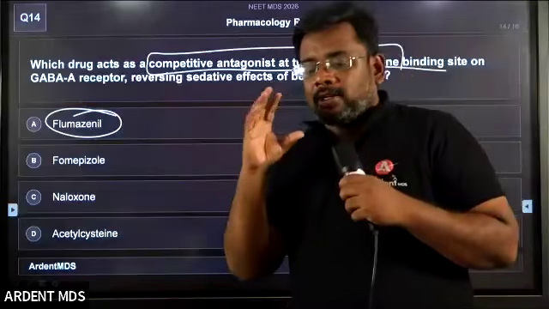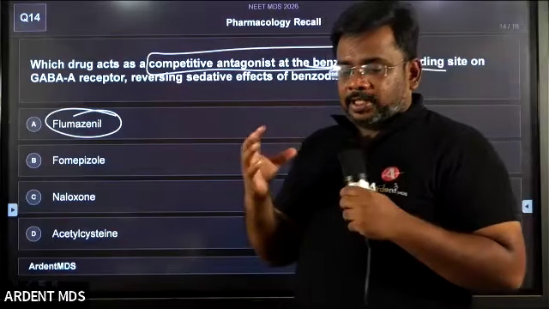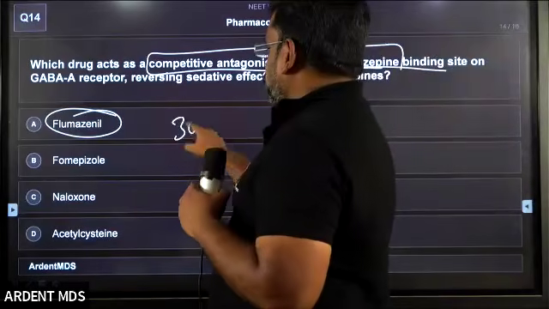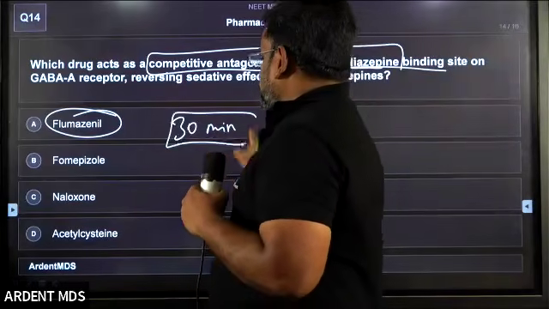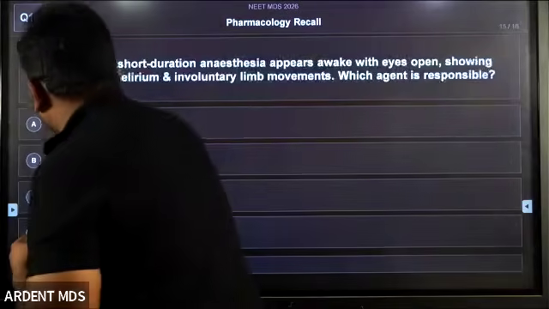What is the duration of action of flumazenil? I mean, how many minutes will it work? Flumazenil works for 30 minutes. Yes, students, coming to the next point.